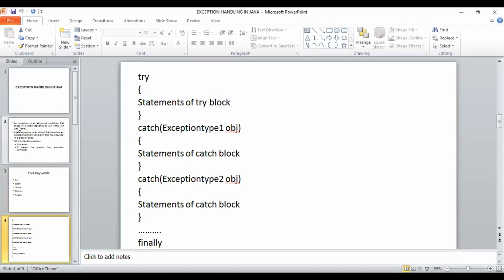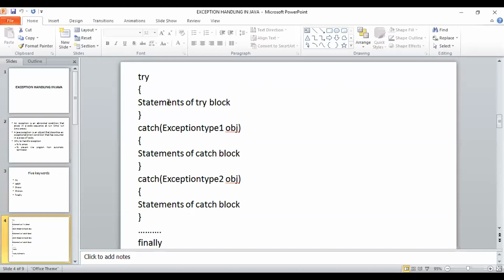So we have to write a try block here. The try block will hold the statements that might throw the exception. For a try block, at least one catch block or one finally block should be there.